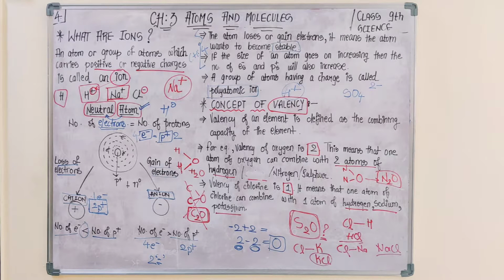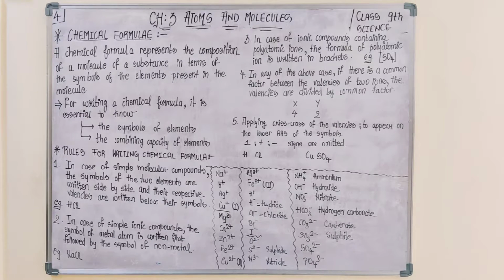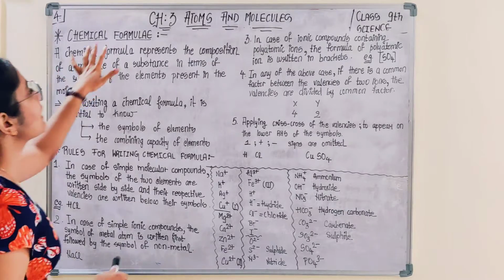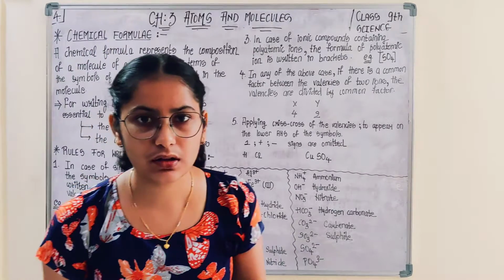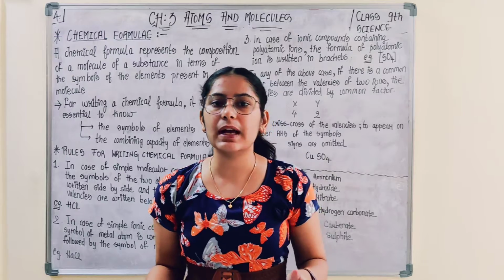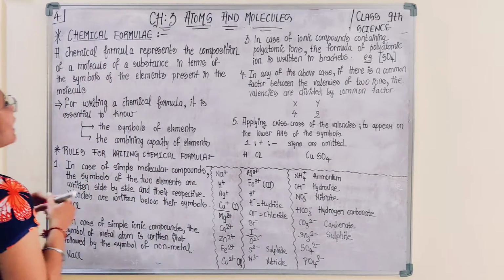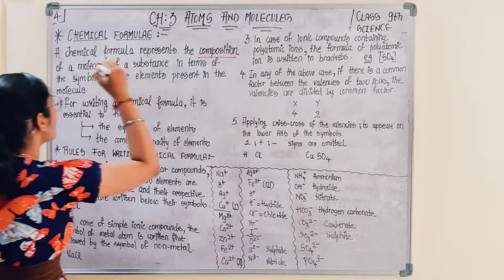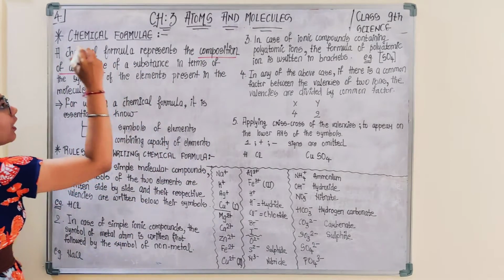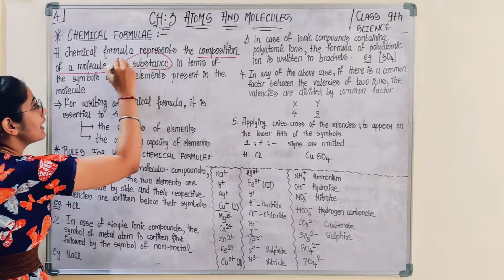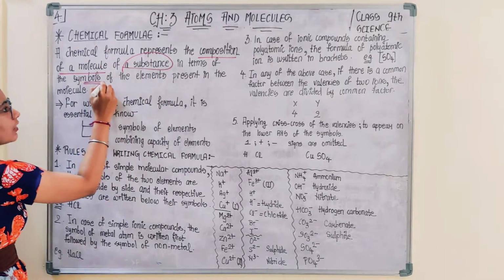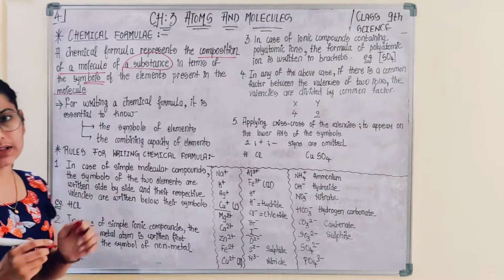A few more points to discuss regarding valency. On the basis of valencies, you can write the chemical formula for a molecule. What is the chemical formula? The chemical formula represents the composition of a molecule of a substance in terms of the symbols present in the molecule.